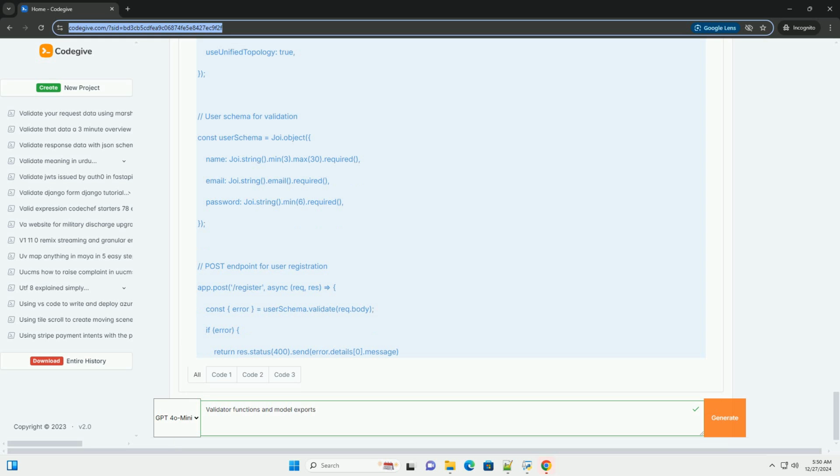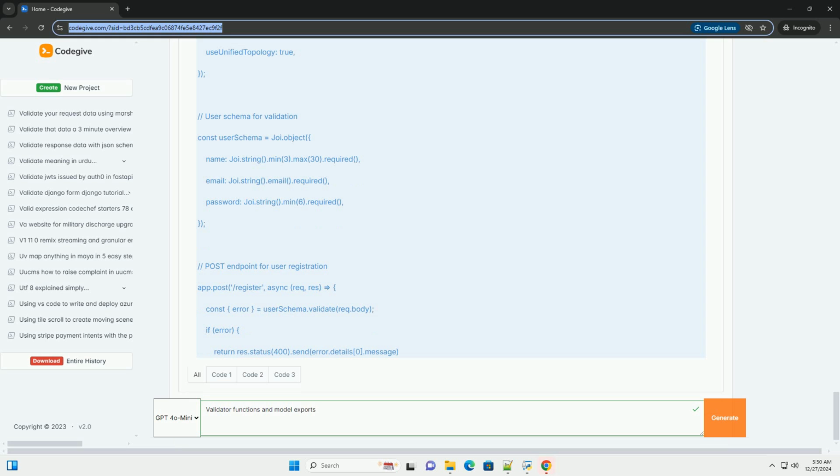Step 2. Create a user model. Create a folder named models and inside it create a file called user.js. Step 3. Use the model in your server. Now, modify the server.js file to use the user model.